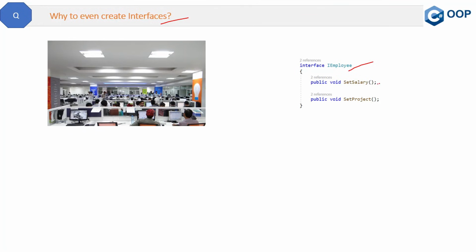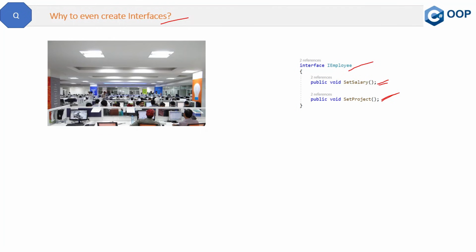See, every employee has a salary and every employee has a project. Now I know some companies have a bench system where no project is assigned to an employee, but we are not considering that here. As per this particular company policy, every employee must have a salary and every employee must have a project. So these two methods, set salary and set project, are mandatory for every employee.